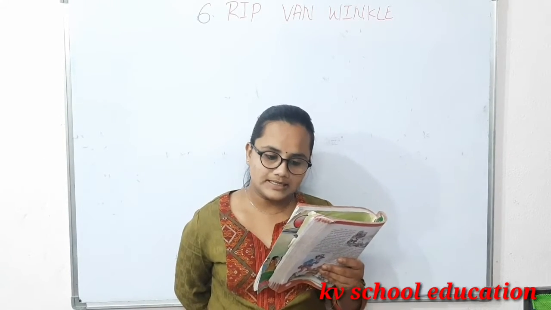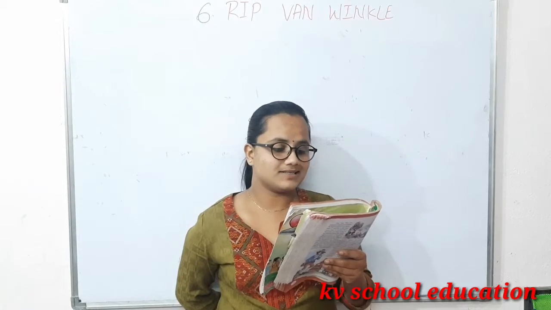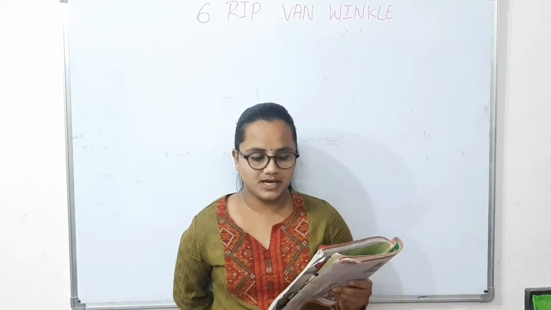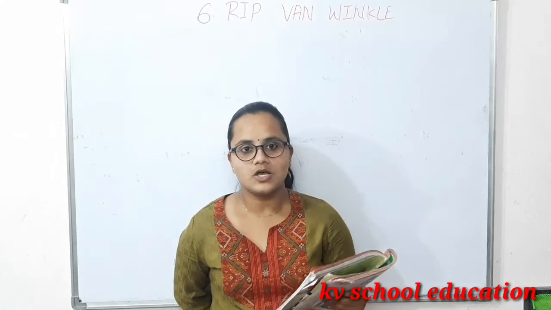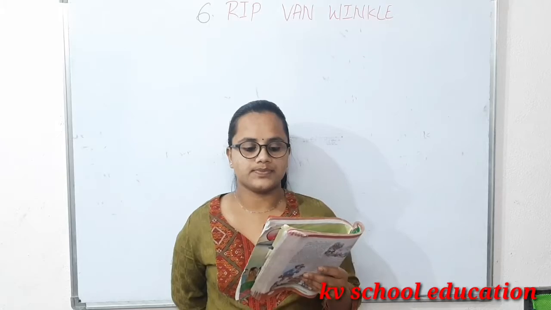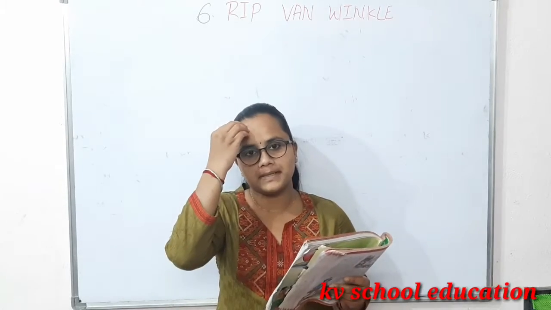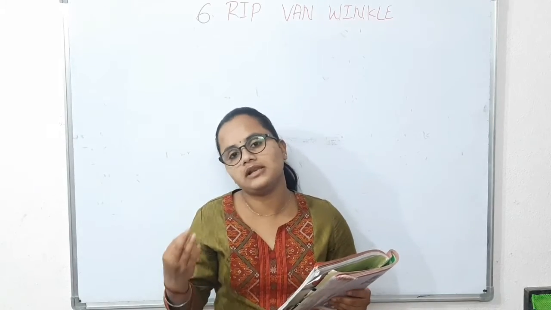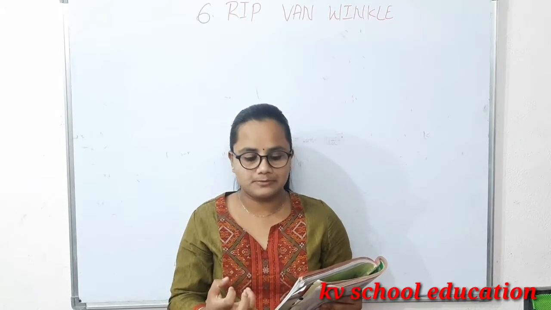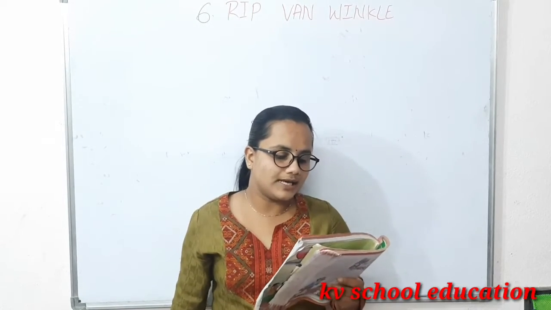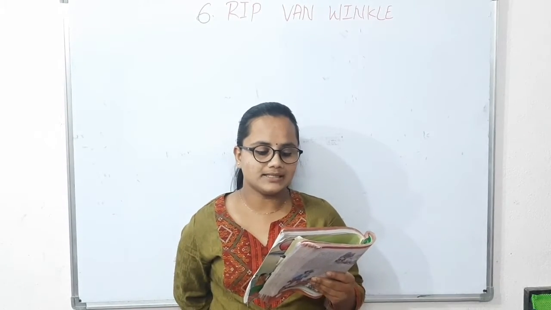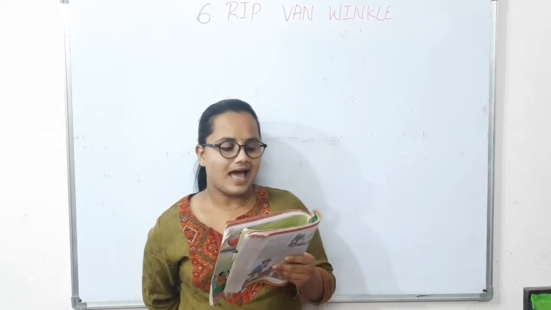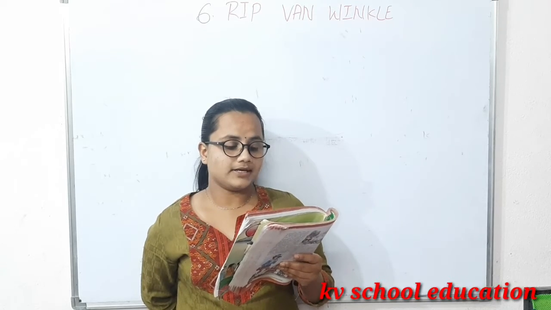Look at his long white beard and his wrinkled face. So what they saw in Rip was that long white beard and wrinkled face. So it means that he had turned old. Usually only an old person will get a long white beard and wrinkled face. On hearing this, Rip stroked his chin and to his astonishment, he found his beard had grown a foot long and it was all white.